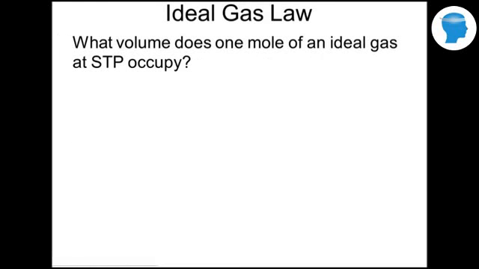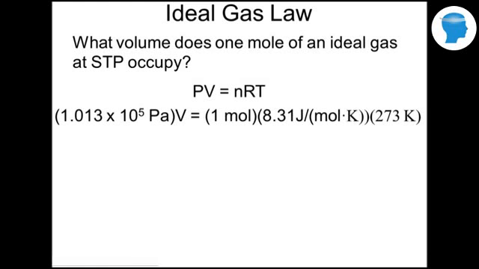What volume does 1 mole of an ideal gas at STP occupy? Well, we saw that P1V1 over T1 equals some constant. Well, that constant is nR, where n is the number of moles and R is the gas constant. So in this case, it's 1 mole. The gas constant is 8.31 joules per mole per Kelvin times 273 Kelvin. And solving for volume, we get 0.0224 cubic meters. And if you want to know how many liters that is, that's 22.4 liters.